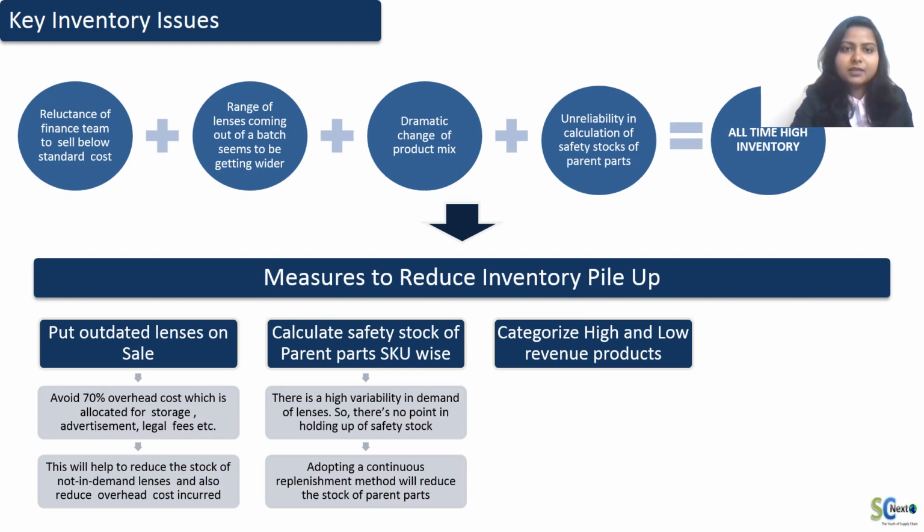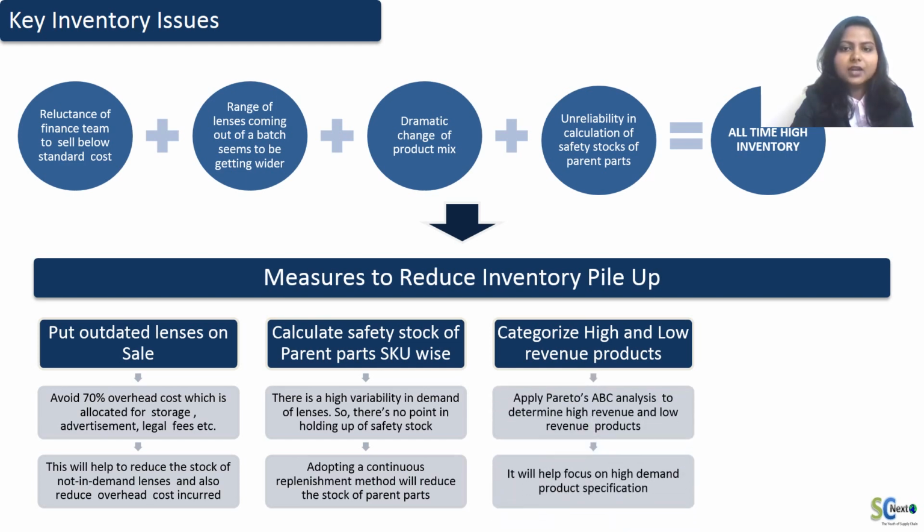The next and the most important is that by categorizing high and low revenue products, we can apply a Pareto's ABC analysis to determine high revenue and low revenue products. It will help us focus on the high demand product specifications. All these measures will ultimately help in better inventory management.